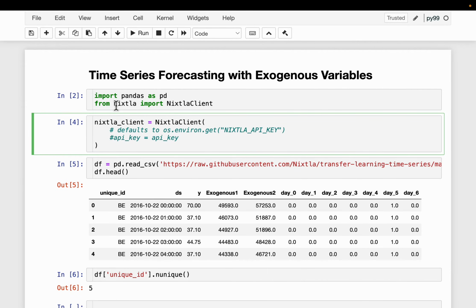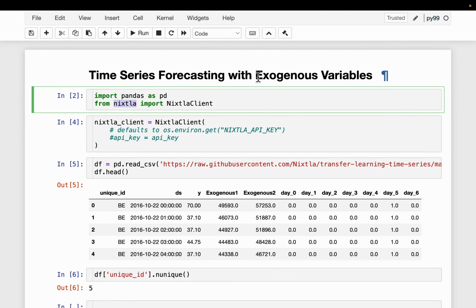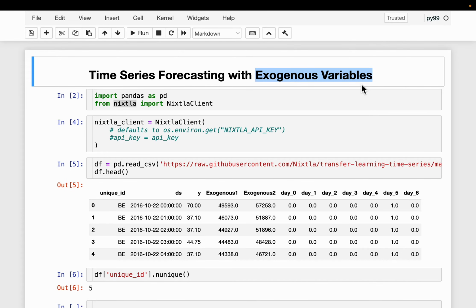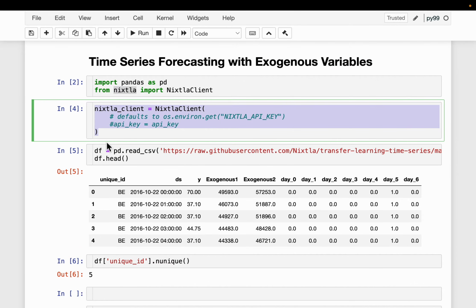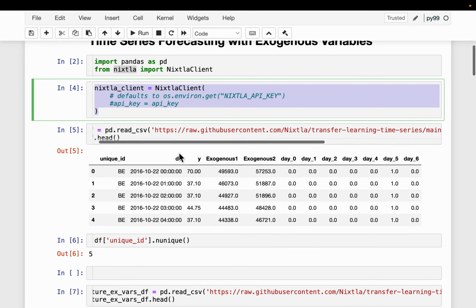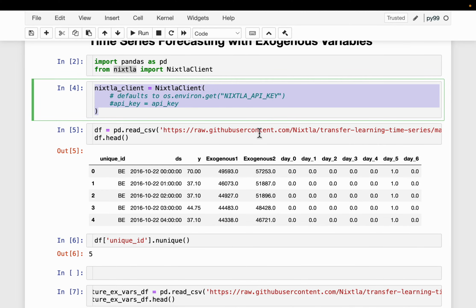So the library name is called Nixtla. You can install it using pip. Now, exogenous variable is simply a fancy name for feature variables in a machine learning sense. Okay. So you can sign up and get the free API key. All right. Initialize the client, and here we load a data set.